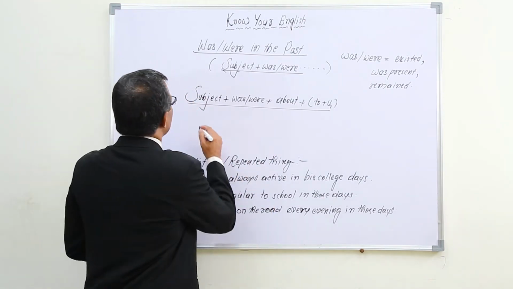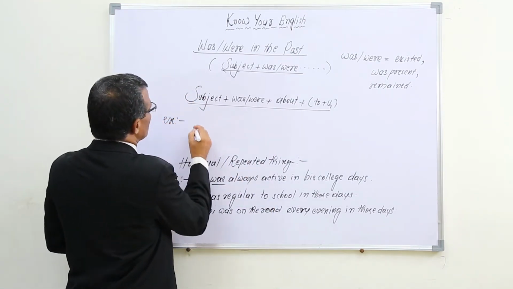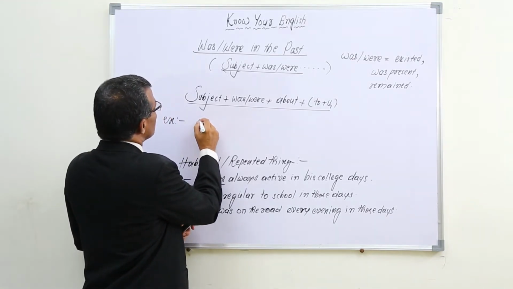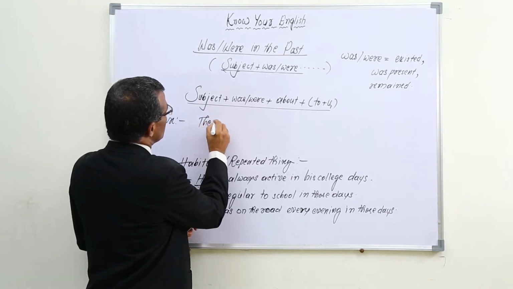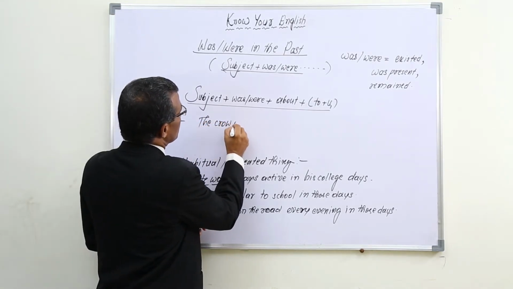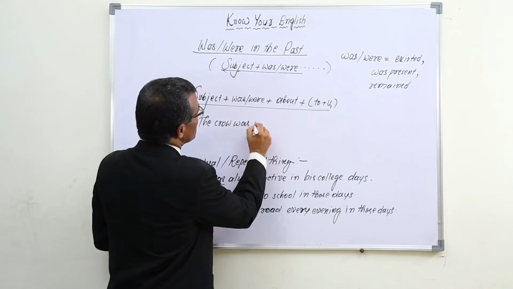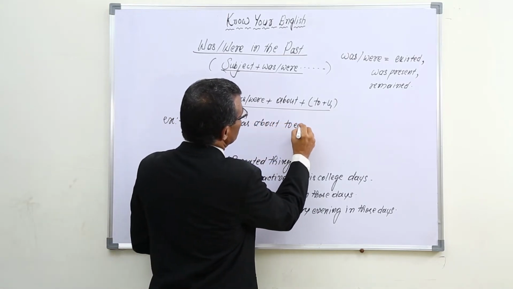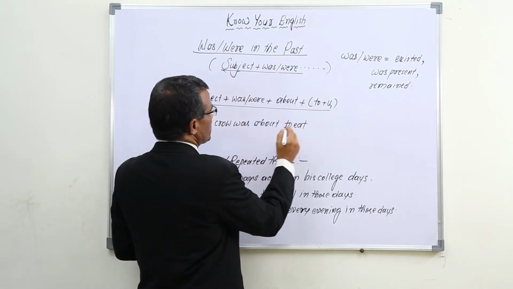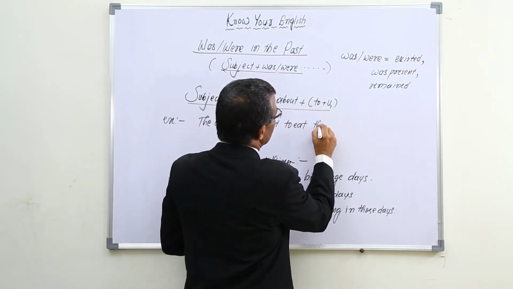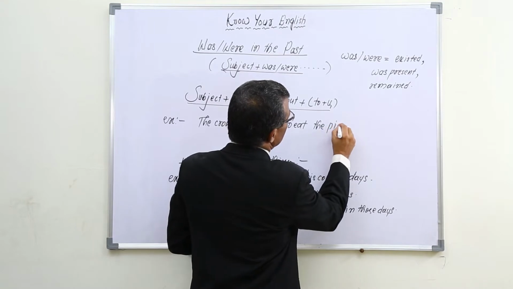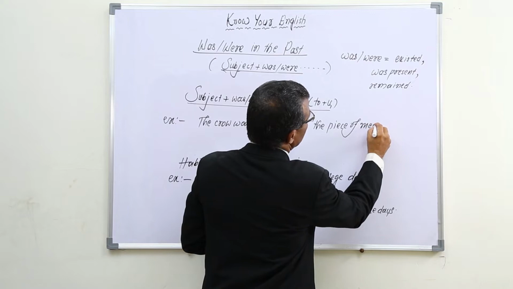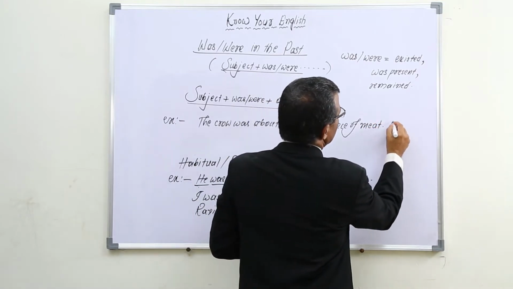For example, the crow was about to eat the piece of meat just then.